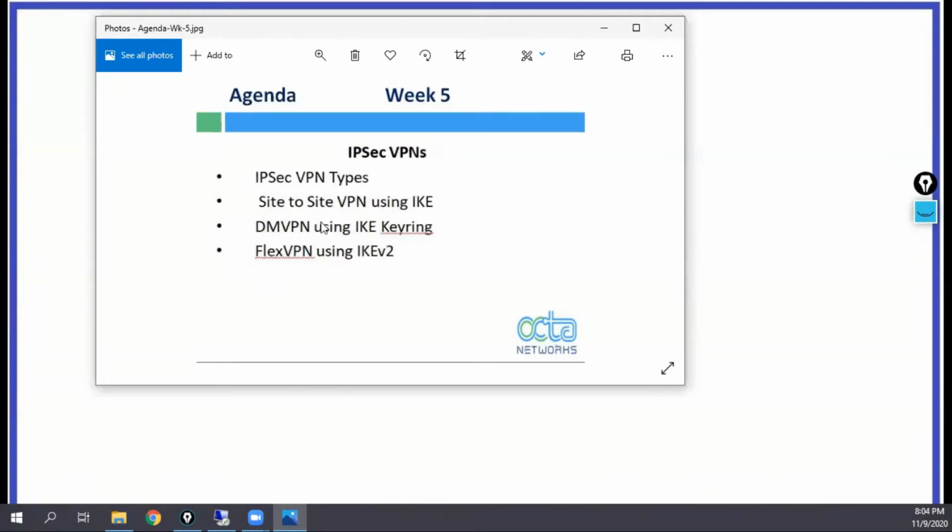In that we have basically site-to-site VPN using IKE, then you have DMVPN using the IKE keyring method, then basically we have Flex VPN using IKE version 2.